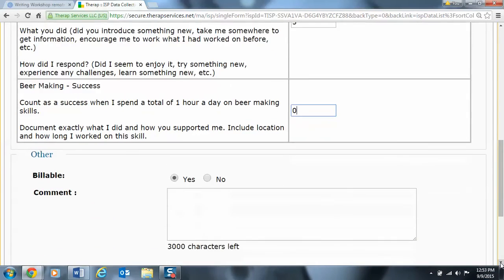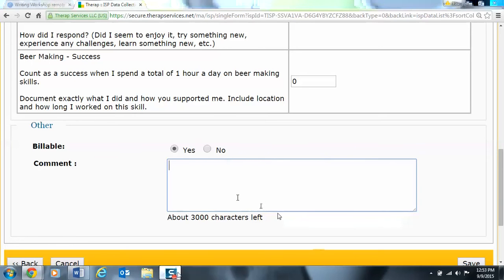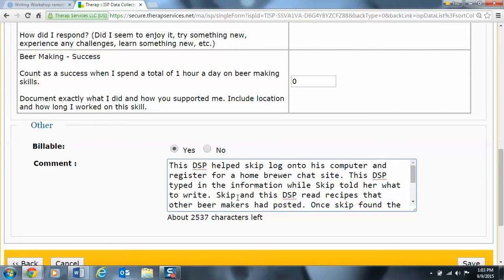I am always going to indicate that this document is billable. So billable always needs to indicate yes. And then I need to write a comment. And my progress note just magically appeared.